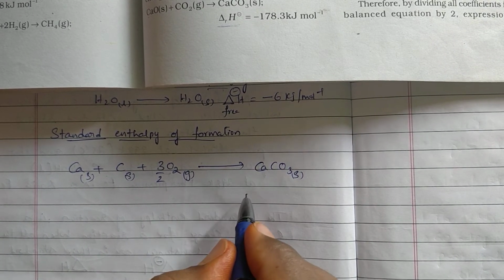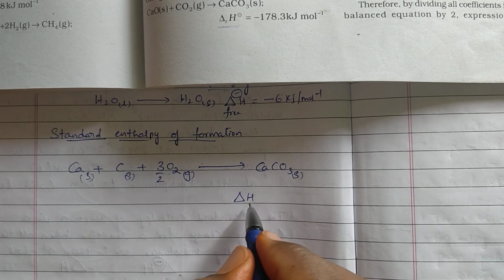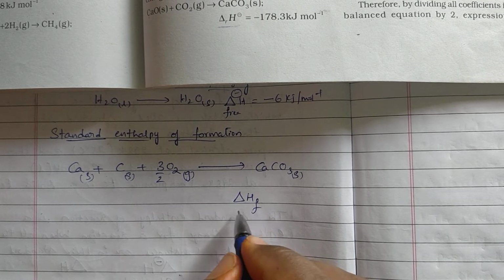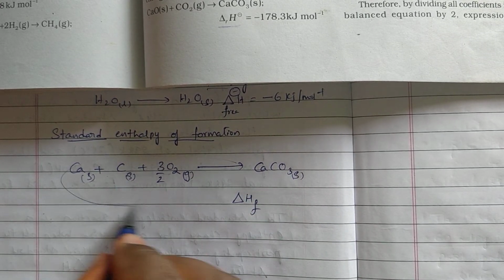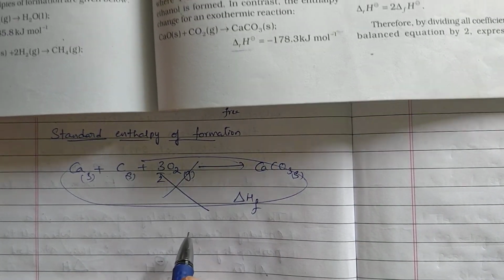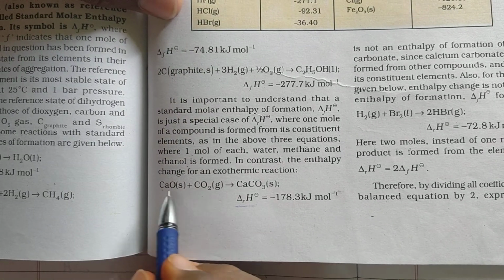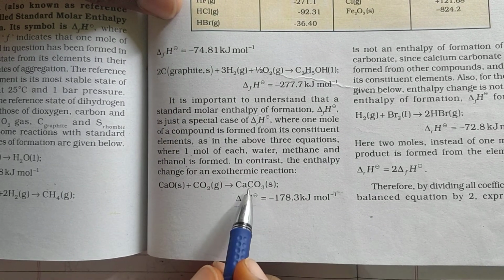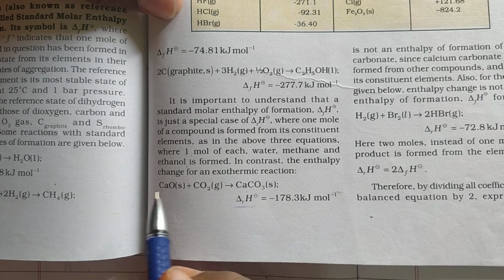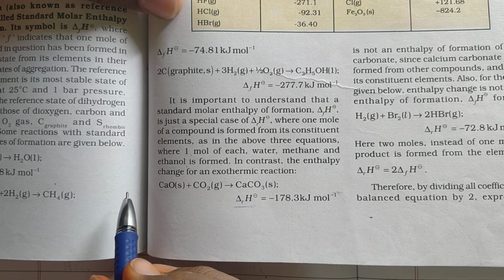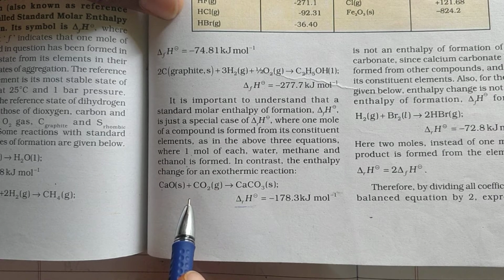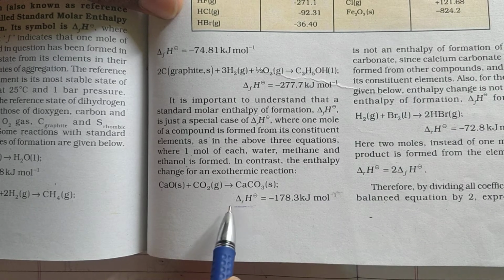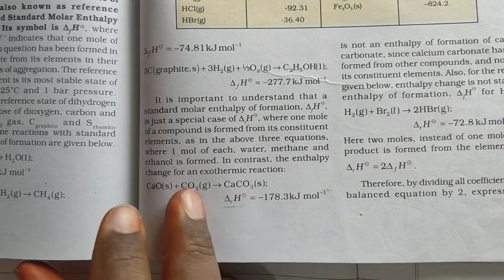Okay, then only the change observed, delta H, is called standard enthalpy of formation. But in the textbook this is not given. They gave CaO plus CO2. So calcium carbonate is not obtained from its constituent elements. So this is not coming under standard enthalpy of formation. This is coming under standard enthalpy of reaction only.